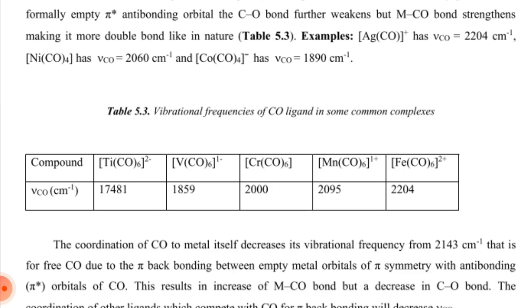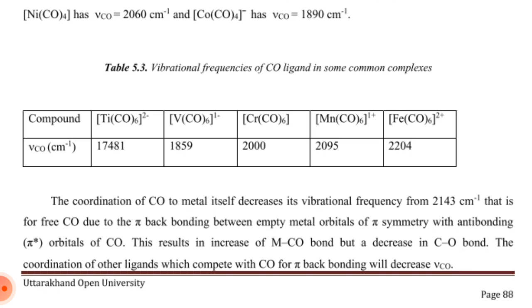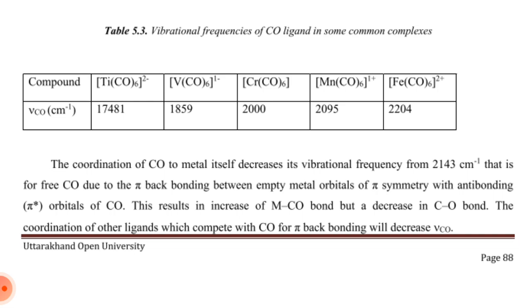Table 5.3 examples: Ag(CO)+ has νCO of 2204 per centimeter, nickel tetracarbonyl has νCO of 2060 per centimeter, and Co(CO)4 minus has νCO of 1890 per centimeter.